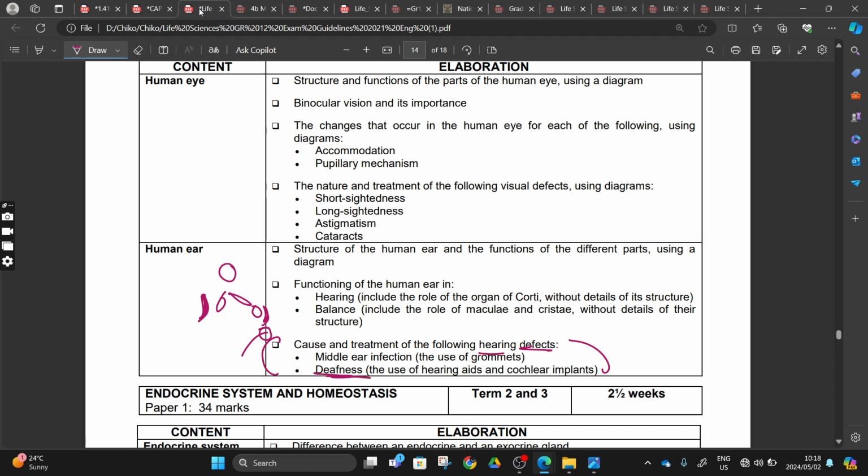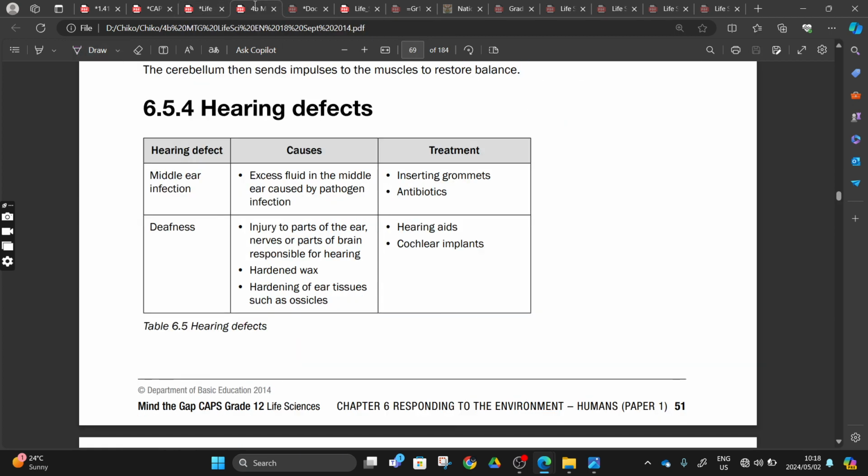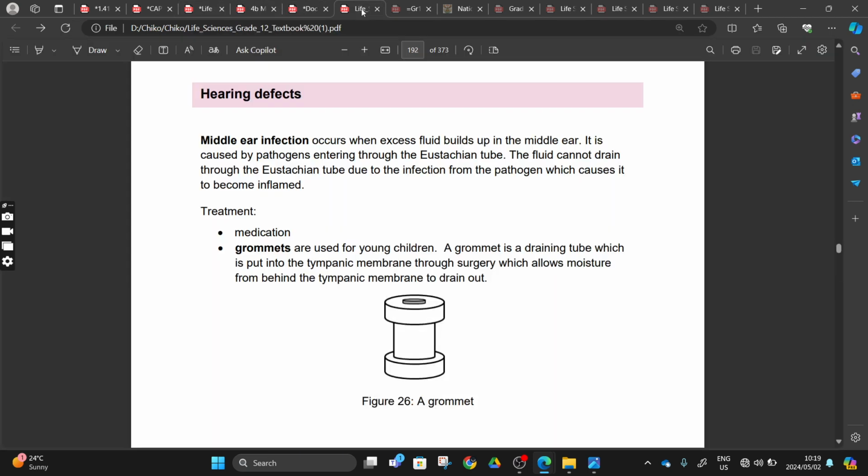So today we'll do middle ear infection and the use of grommets, and then we're also going to do deafness and the use of hearing aids and the cochlear implant. Two minutes, three minutes, we will be done. I hope we can come back here. Let's come here first.